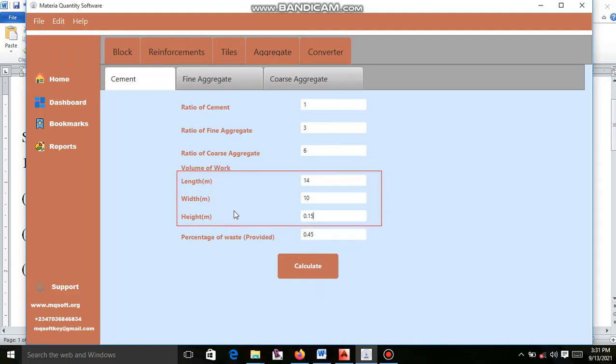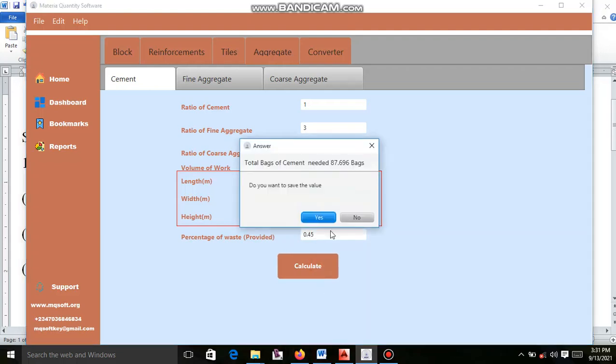But mind you that during casting there is some percentage of waste. The waste here, default here is 0.45. You can leave it if you want. Maybe if you assume that there will be no waste when you are doing your work, you can put it to 0. Simple. But if you like, you can put it at default. Me, I like putting it as default of 0.45. Just say calculate to give you the number of bags of cement. You can save if you want.